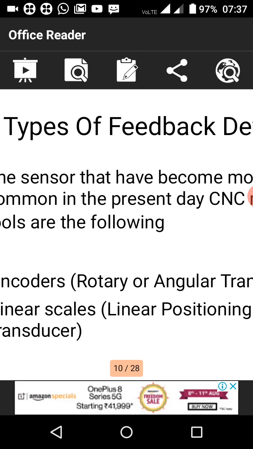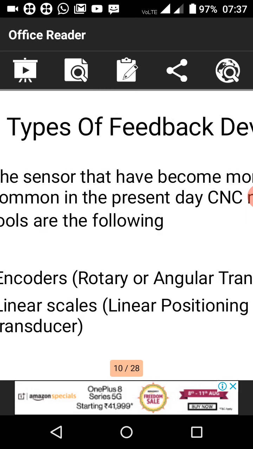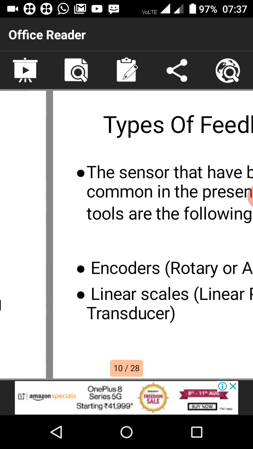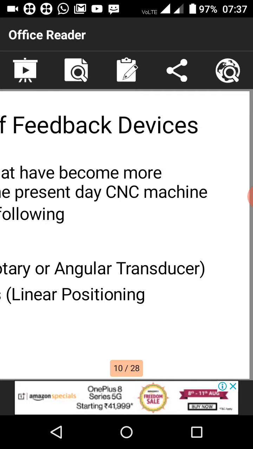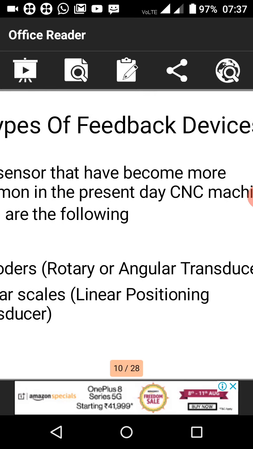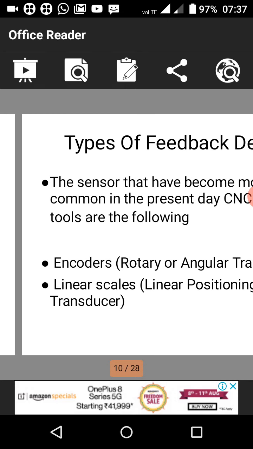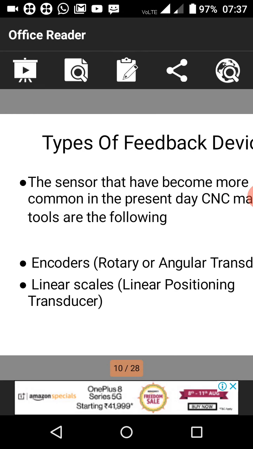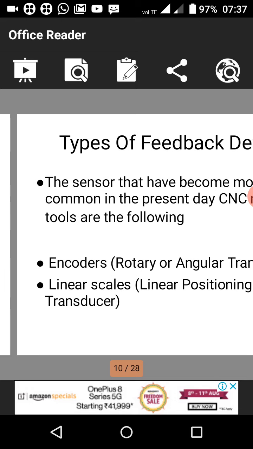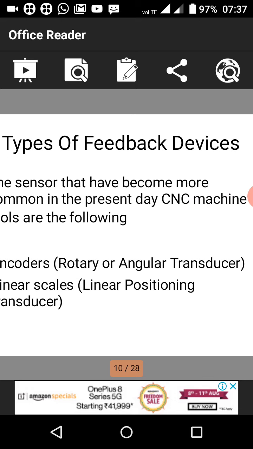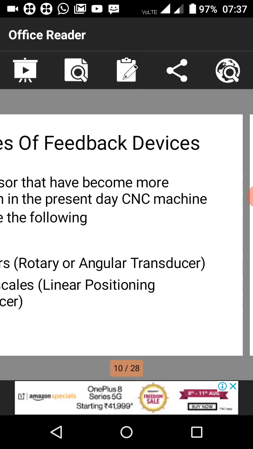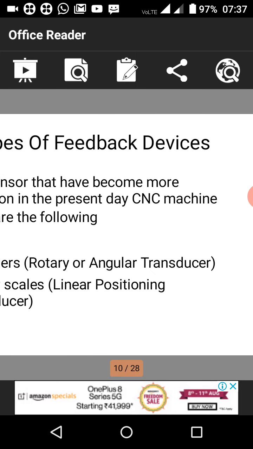Nowadays all the machines are running with sensors only. Encoders measure rotation and angular transition, and there are linear and position transducers. So there are two types of encoders, which we'll see in depth.